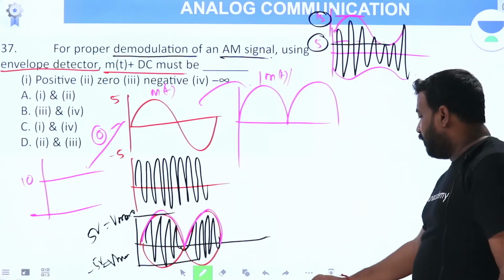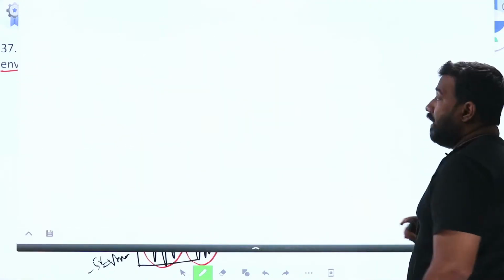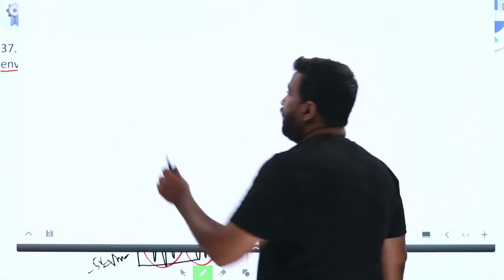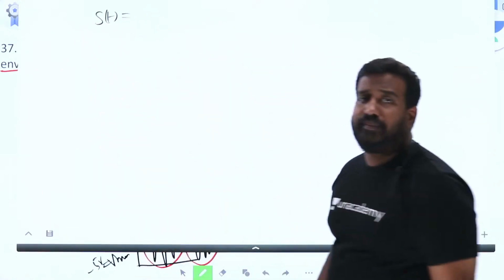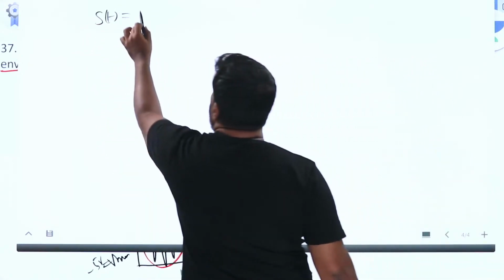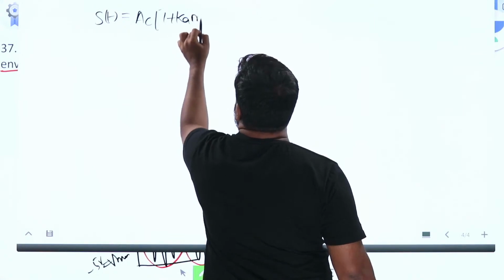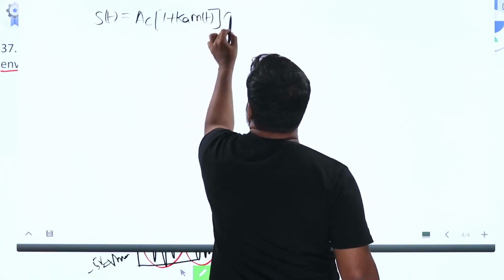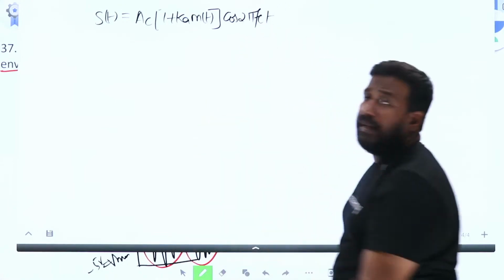Now what is the mu value? Already we have discussed mu, right? How to calculate the mu value? S of t is the modulated signal. S of t is equal to AC into 1 plus Ka m of t into cos 2 pi fct.